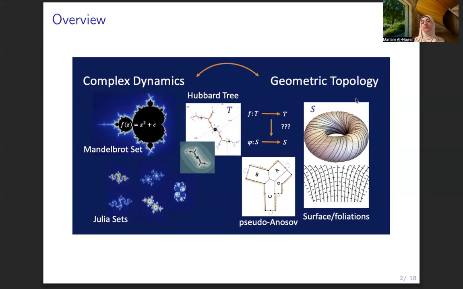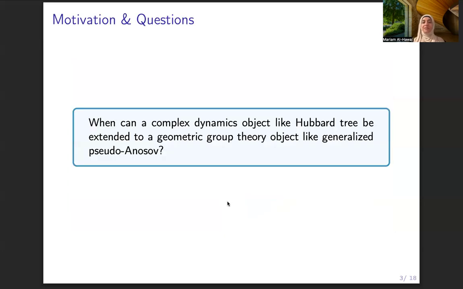And in geometric topology or geometric group theory, we are working on surfaces and foliations and pseudo-Anosov maps. And I'm trying to see, starting with the Hubbard tree from complex dynamics, can I construct a generalized pseudo-Anosov in geometric topology or geometric group theory? So this is the question. Can a complex dynamics object like a Hubbard tree be extended to a geometric group theory object like a generalized pseudo-Anosov?